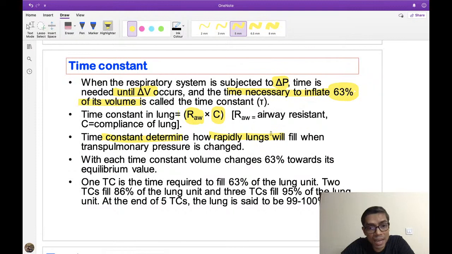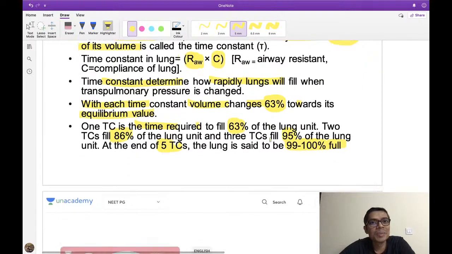Time constant determines how rapidly lung will fill. If the time constant is high, then it will take prolonged time, right? And with each time constant, the volume change occurs only 63% towards its equilibrium value. One time constant is equal to 63%. Two time constants is 86% or 85%, three time constants is equal to 95%, and four time constants is 98%, and five time constants is required to complete filling of the lung, that is 99 to 100% filling. Okay, so this is all about today's class. These 6 questions were asked in a recent PGI Chandigarh exam.